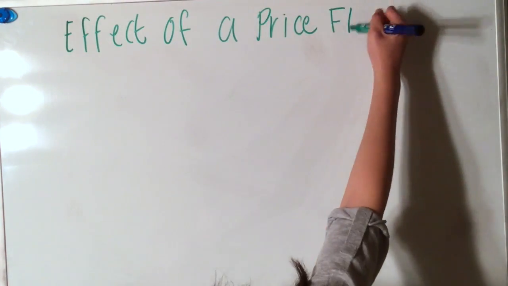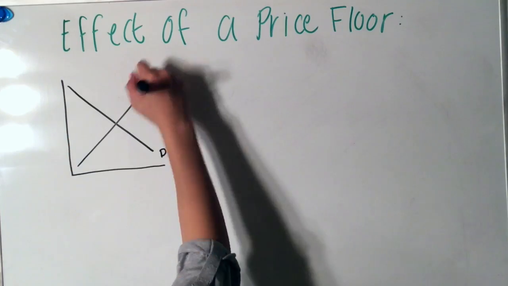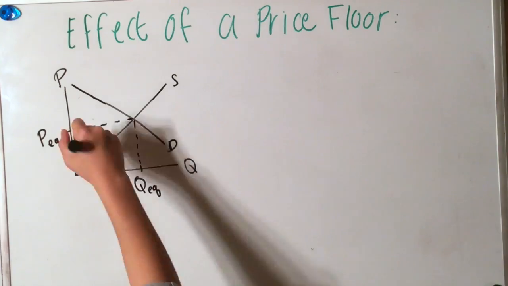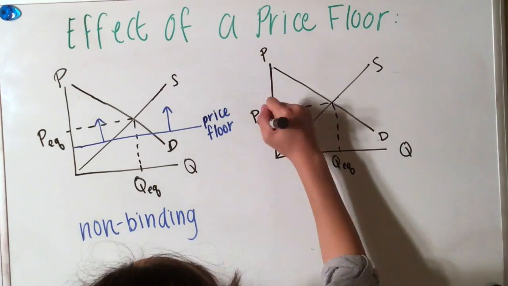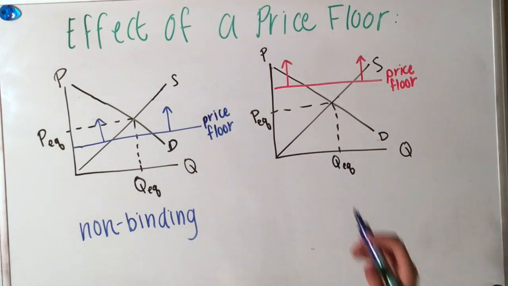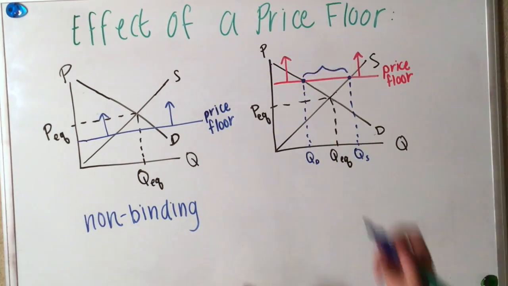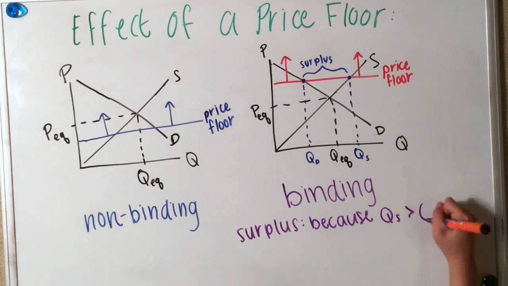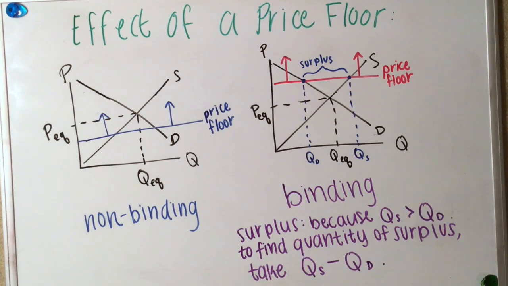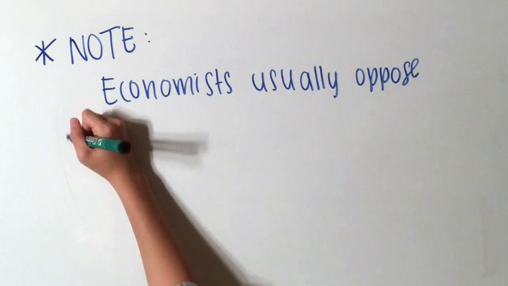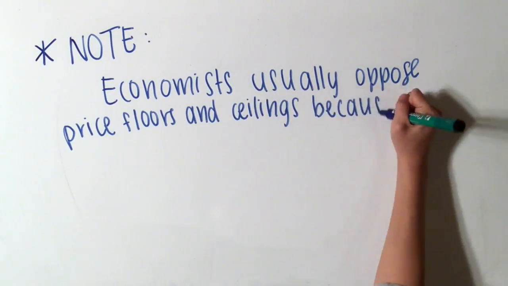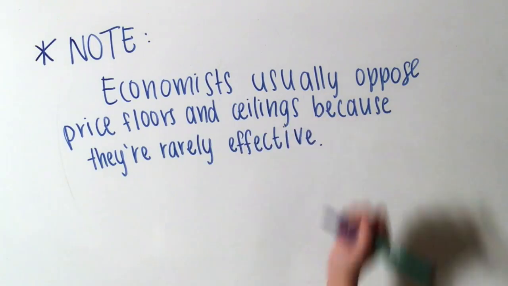Price floors are similar to price ceilings, except that instead of a maximum, they set a minimum. Just like price ceilings, price floors can be binding or non-binding. In a binding floor, the market price must equal the price floor, and the difference between quantity supplied and quantity demanded is called surplus. It's important to note that economists usually oppose price ceilings and floors because they are rarely efficient.